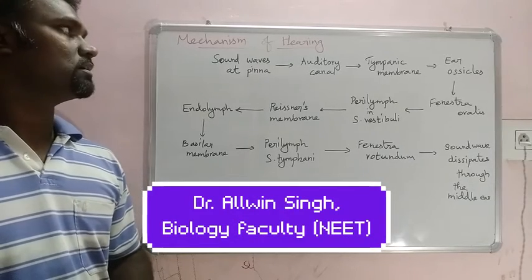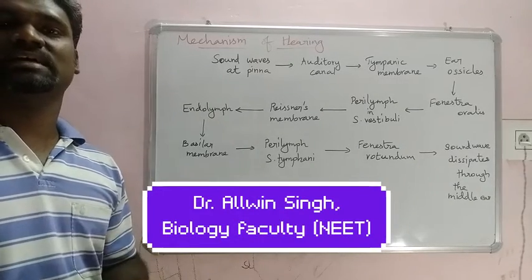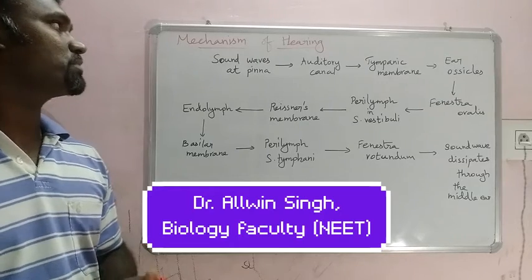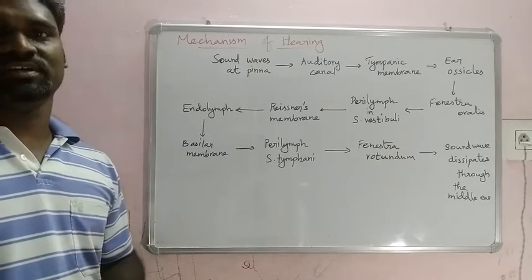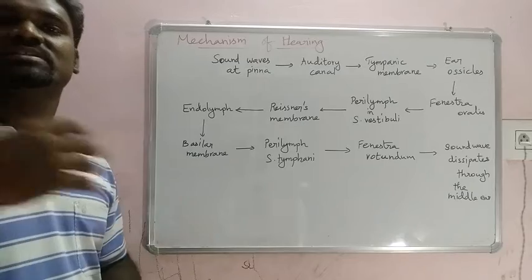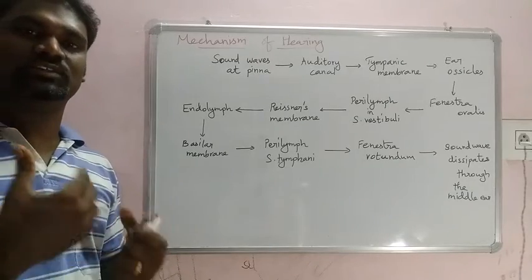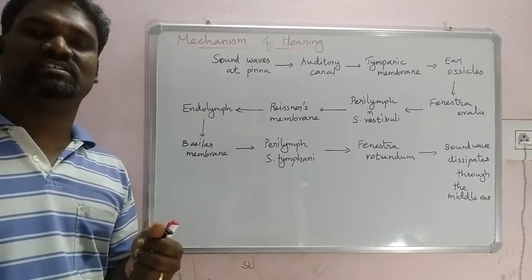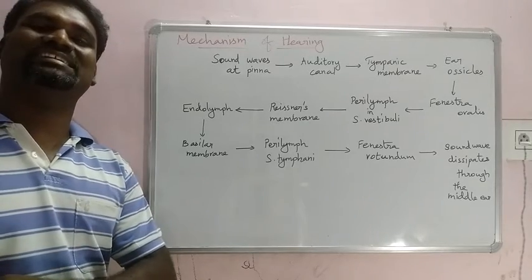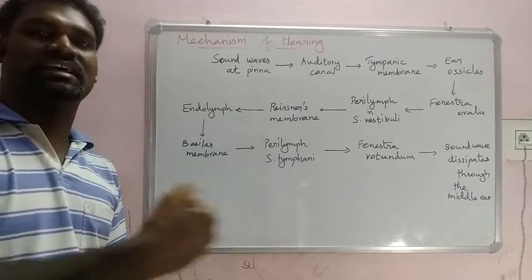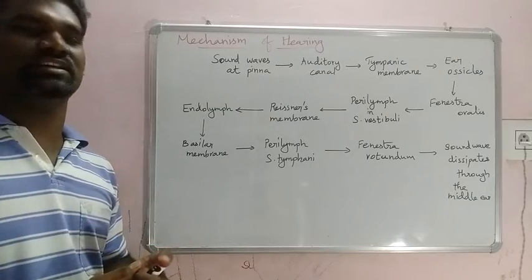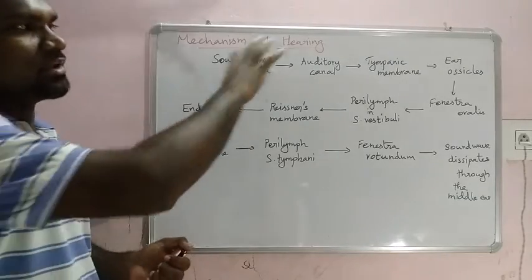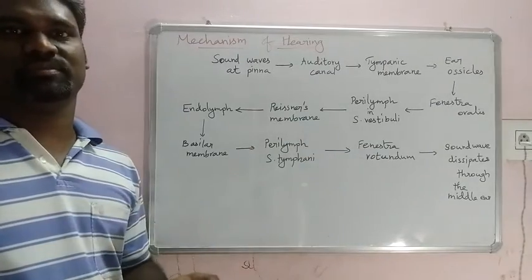Hi everyone. So this is the last mechanism in the chapter in the topic of human ear: the mechanism of hearing. In the previous videos you must have seen how the particular structures are used to receive the sound waves from the environment, and how they send them inside through the different parts of the ear. The same thing I have explained here collectively.